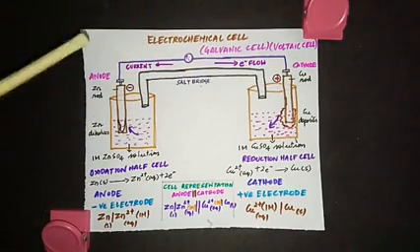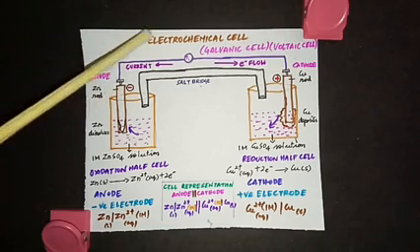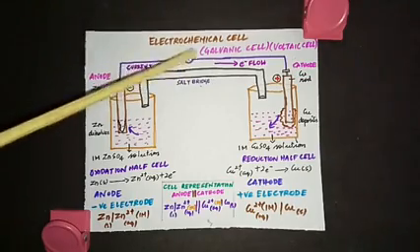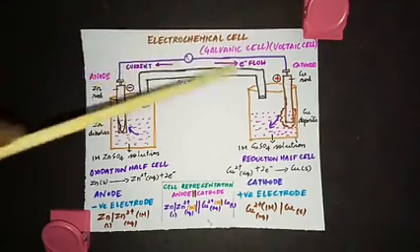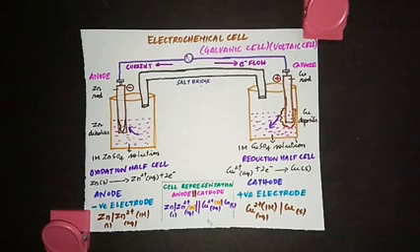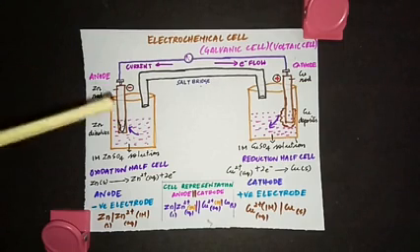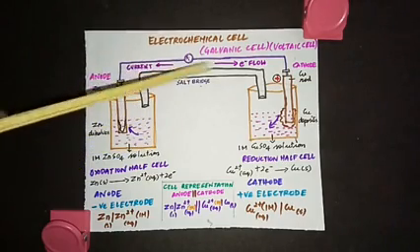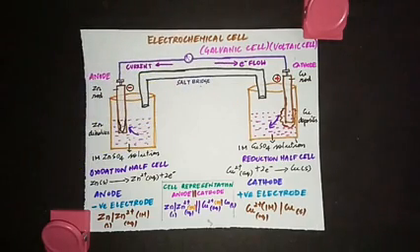Now we are going to connect these two electrodes with the help of a copper wire through a voltmeter. So this is a voltmeter. You connect these two electrodes through a copper wire. These solutions are called electrolytes, and we connect these electrolytes through a salt bridge. This salt bridge is made up of a U-shaped glass tube, filled with a salt like KNO3 or KCl in agar-agar.